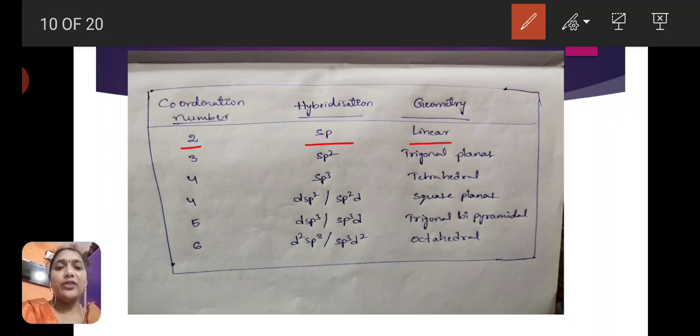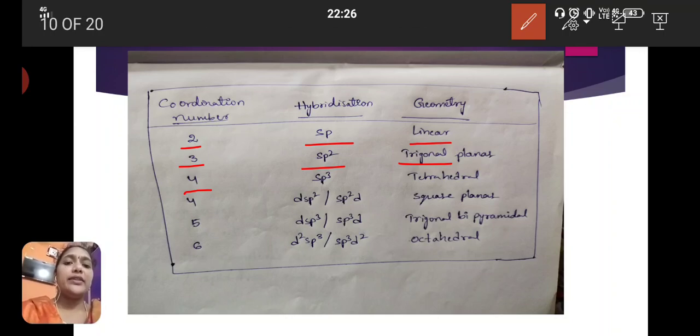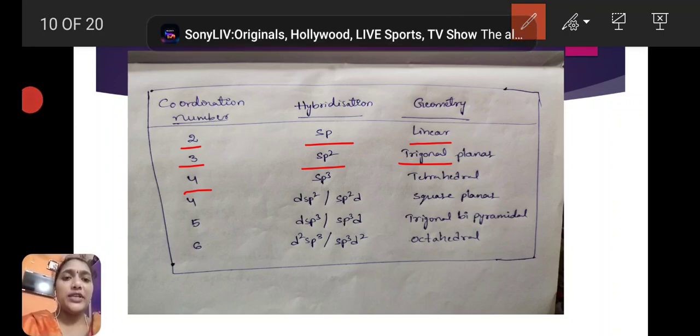This is common for all complexes. If any metal has coordination number 2, hybridization is sp and the geometry is linear. If the coordination number is 3, hybridization is sp2 and the structure is trigonal planar. If the coordination number is 4, two possibilities are there: sp3 hybridization and dsp2 hybridization.